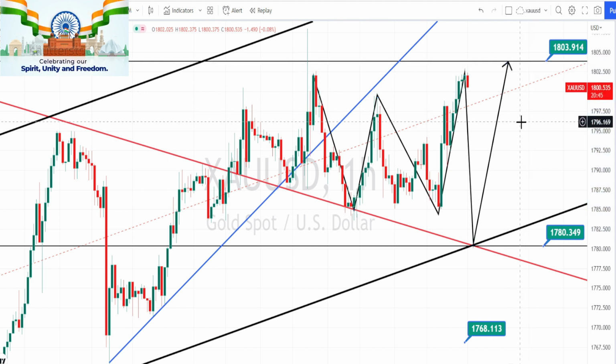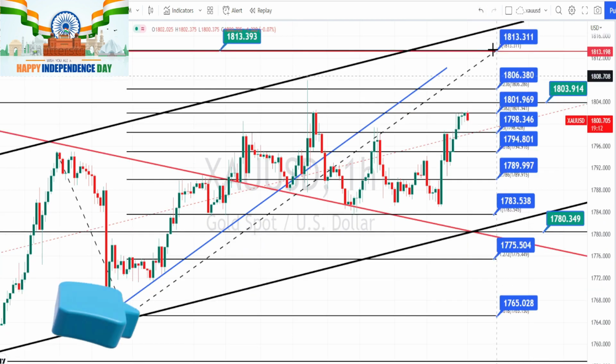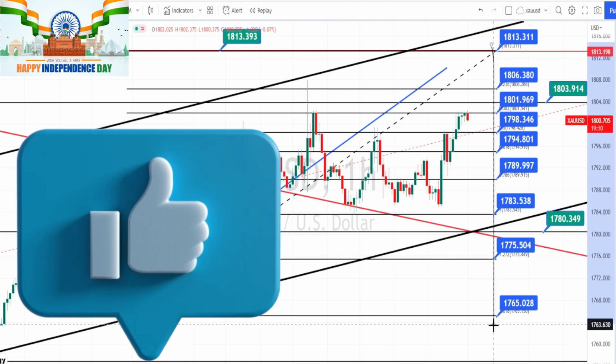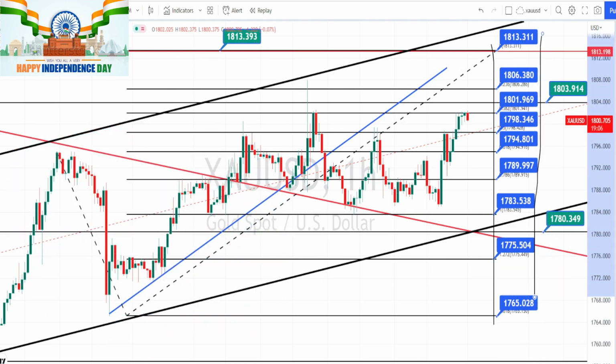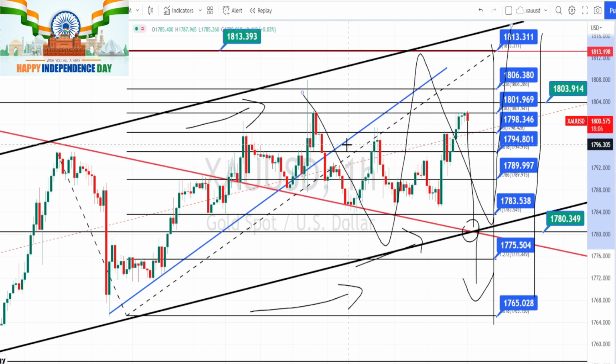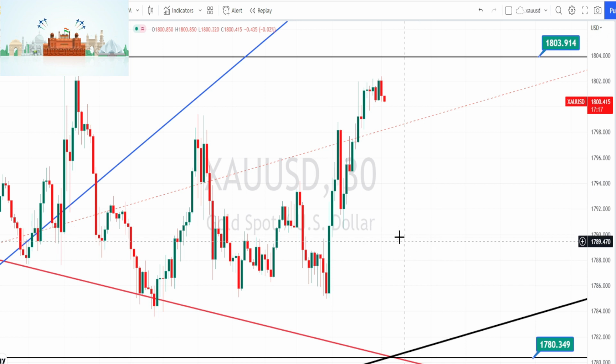Let us mark the support and resistance levels. So the values within these blue color boxes are the resistance and support levels for hourly time frame. Let us do the analysis in 30 minutes time frame. I am in 30 minutes time frame now.